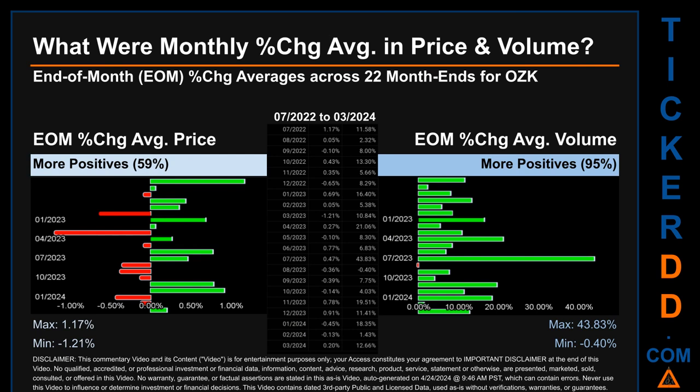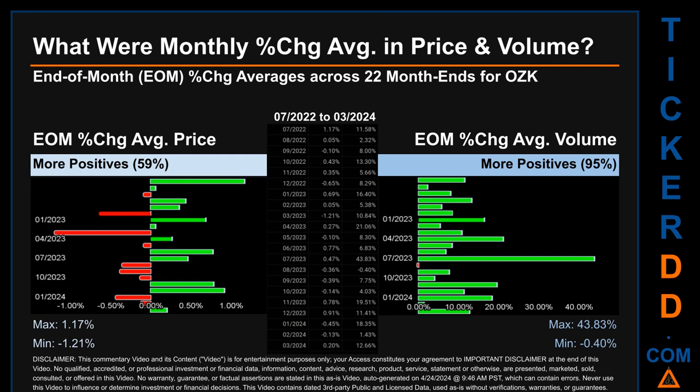From 07/2022 to 03/2024, 13 out of 22 month ends had a positive percentage change in average price. That is 59% of month ends saw a positive percentage change in average price. In terms of volume, 21 out of 22 month ends had a positive percentage change. That is 95% of month ends saw a positive percentage change in average volume.